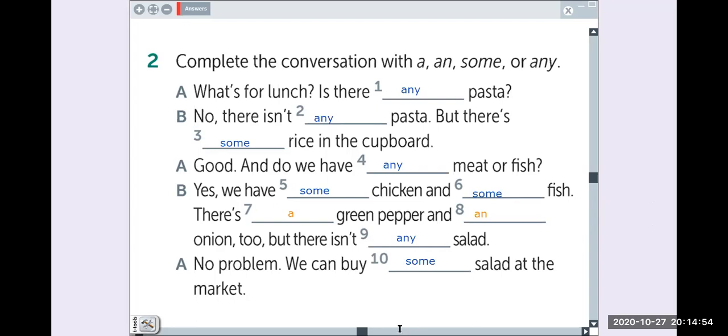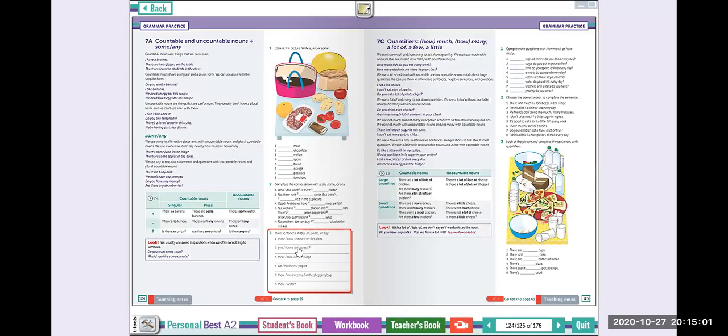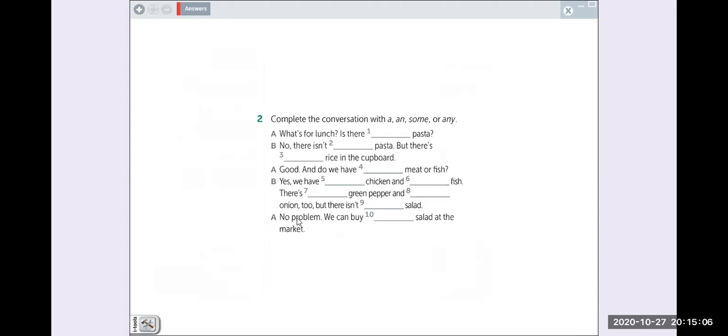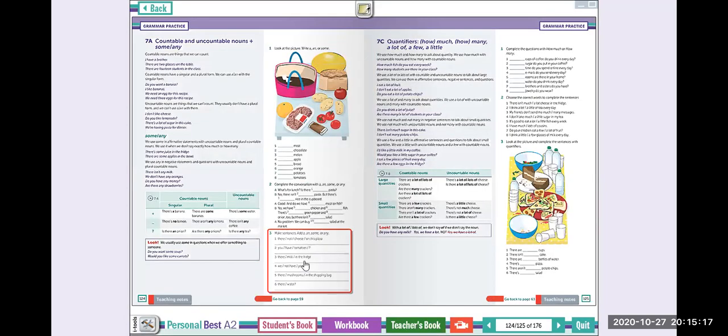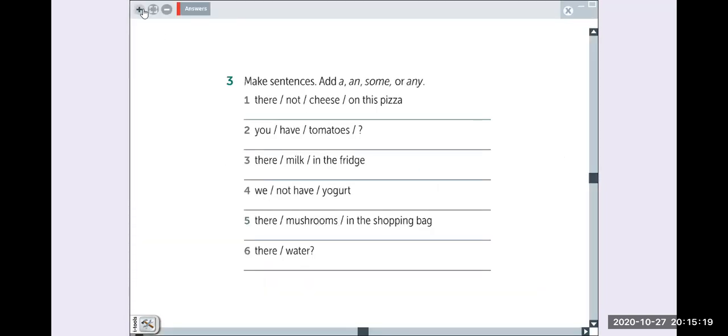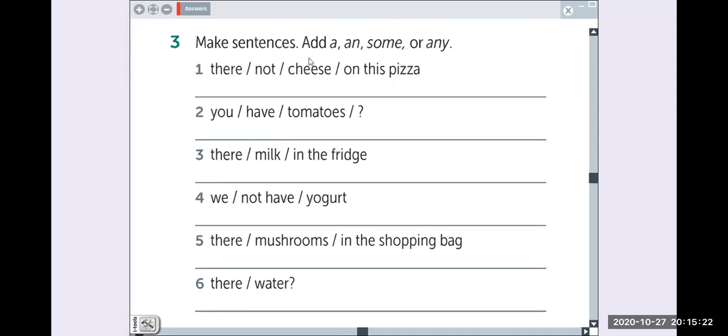Any questions? Let's go to the next exercise. Teacher, why is salad uncountable? Salad is countable, right? Two salads? Yes, it's countable. We can say two salads. Give me two salads, please.